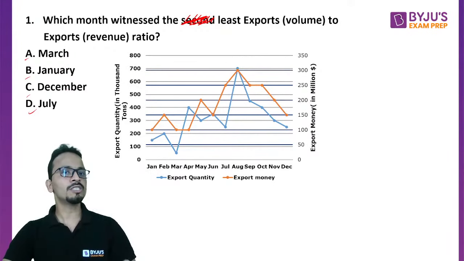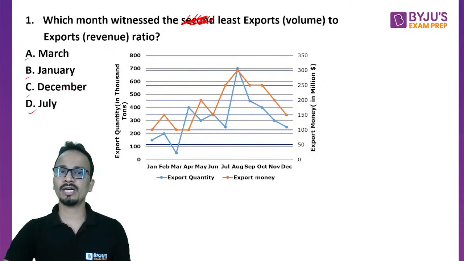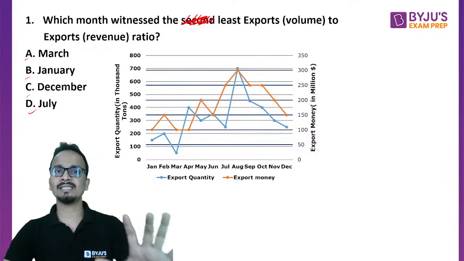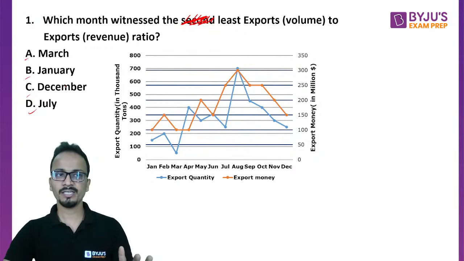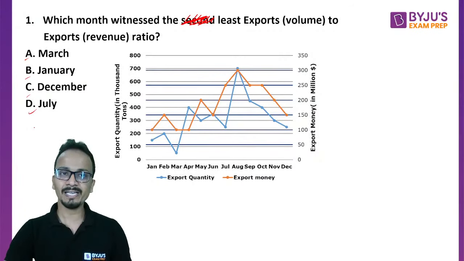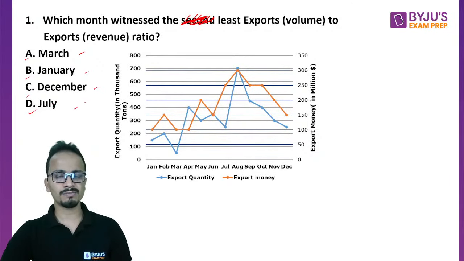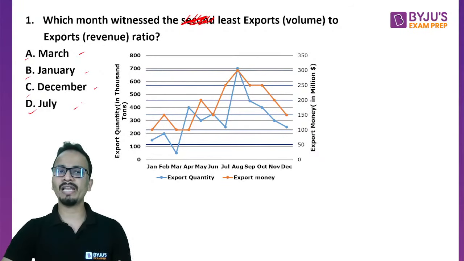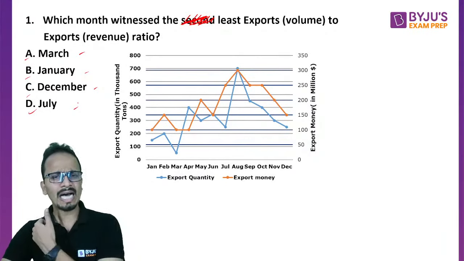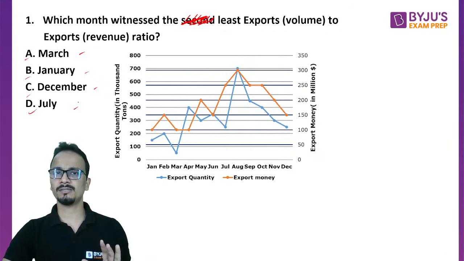So out of these 4 options, जिसका भी lowest value होता मैं उस वाले ऑप्शन को आंसर मार्क कर देता, ठीक है? Because these are the 4 months which are mentioned, options में none of these नहीं है, okay? So since none of these is not in the options and अगर मुझसे पूछा गया which of the following months have the least value of this ratio, so I just calculate the values for these 4 months, simple, and out of these 4 values, whichever is the lowest value, I'll mark that value as my answer.